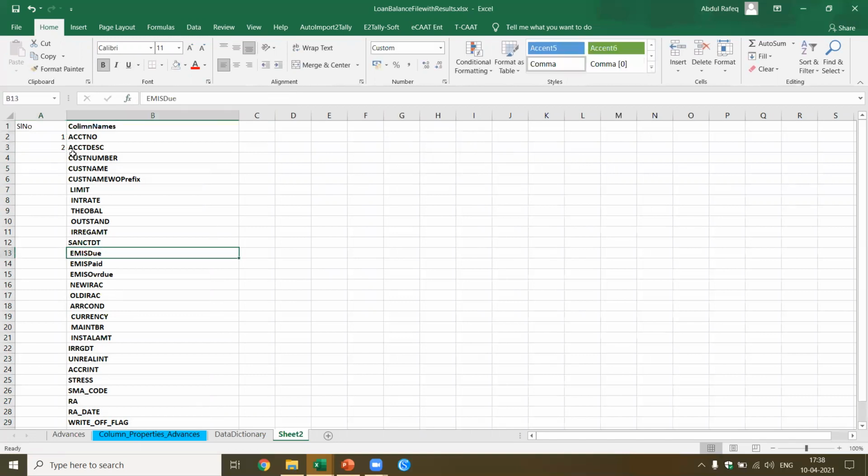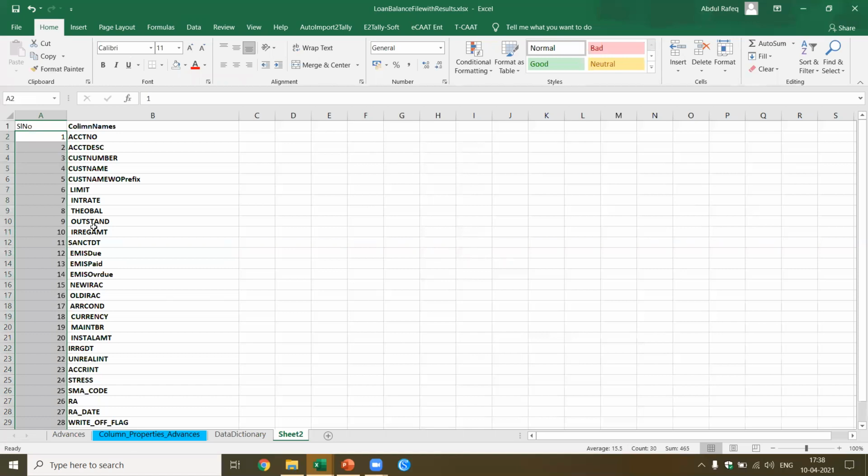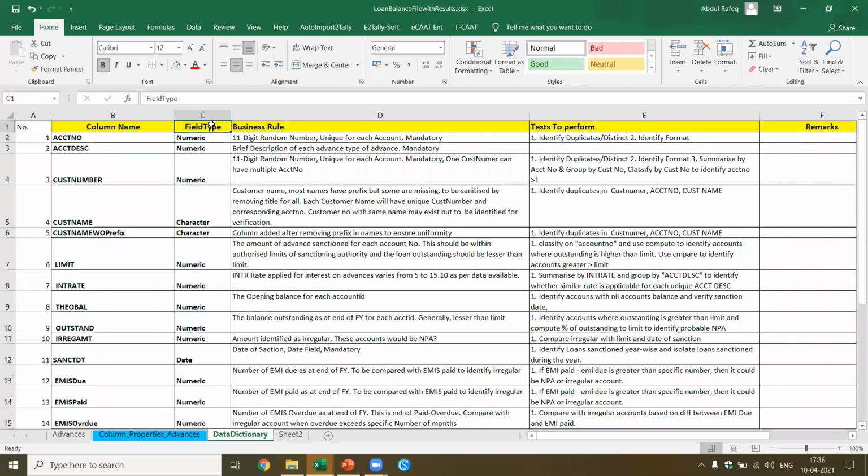Now, this is how the time you spend on preparation in analytics is very, very useful, because the more time you spend in preparation, getting the understanding right, the more simple it becomes. Now I got this. After that, what did I do? I added some additional columns, which is the field type. Based on my analysis, I know what the field type is.